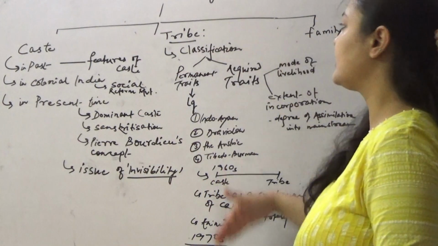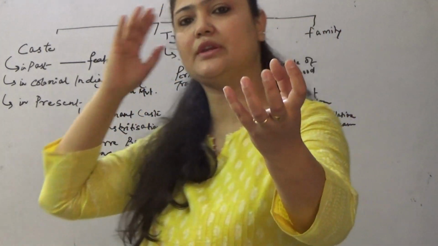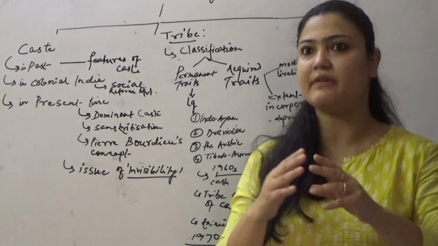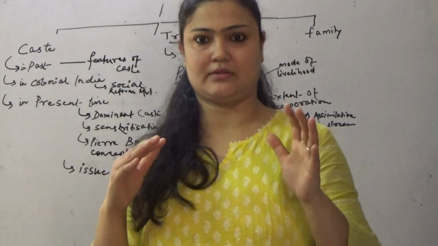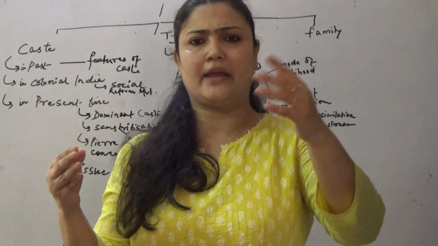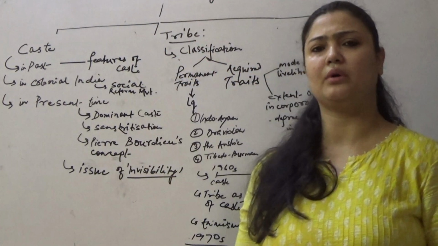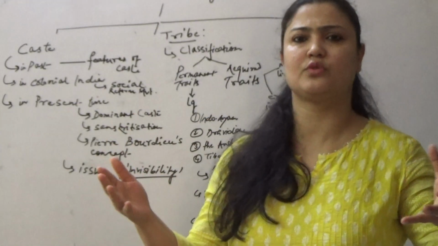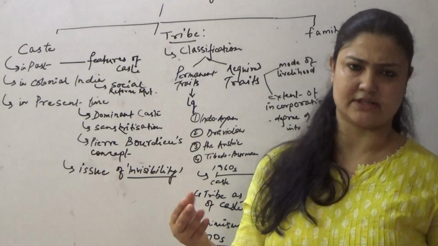Okay, now tribes. Why is the tribe an issue we need to discuss here today? Because usually we define tribe with a negative definition. Tribe as primordial community, those who wear leaves, who don't practice religion, and so on, who live in the forest, they are the forest dwellers, et cetera.